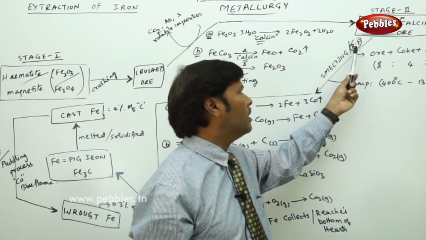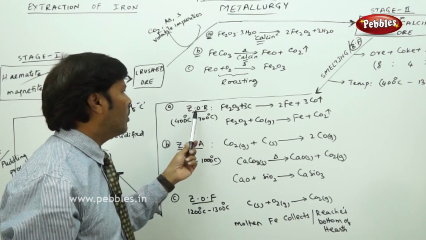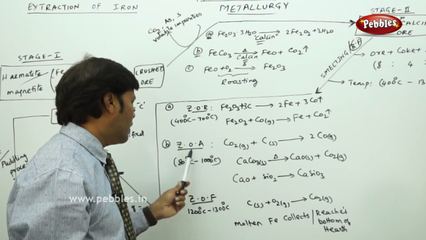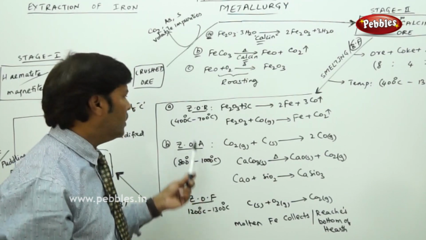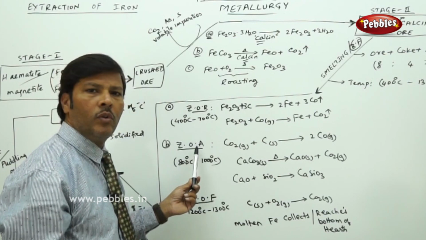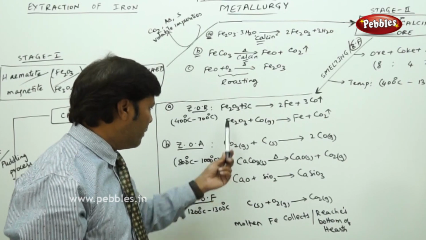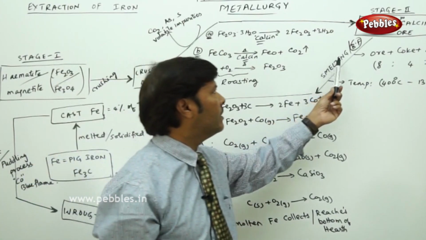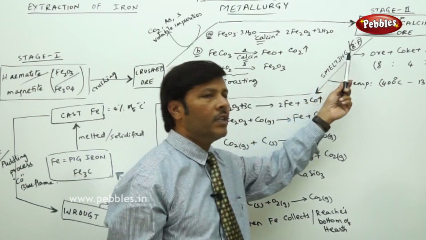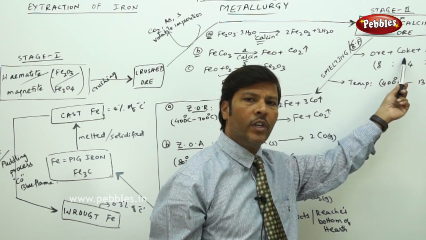In the blast furnace you have three different zones. One is the zone of reduction, ZOR, another is the zone of absorption, ZOA, and the other is the zone of fusion, ZOF. Before going to these three zones, all this is a part of smelting in the presence of the blast furnace. In the blast furnace we take ore and coke. Coke is nothing but carbon. Carbon is a good reducing agent.